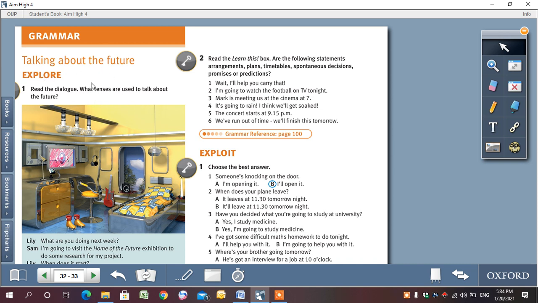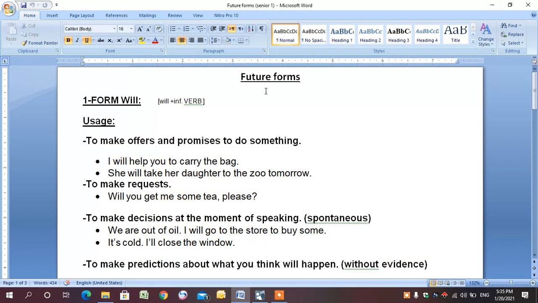We're going to talk about the first grammar lesson in Unit 4, and that is talking about the future, page 33. So we're going to talk today about the different forms of the future. So let's take a look at the future forms.